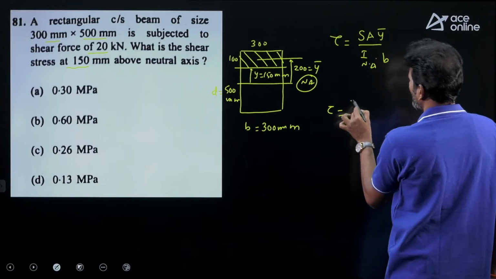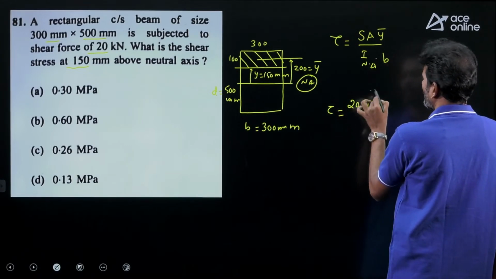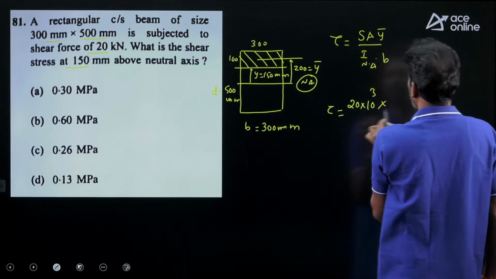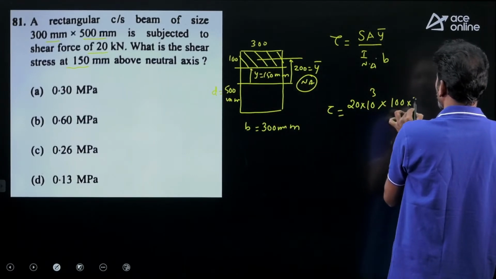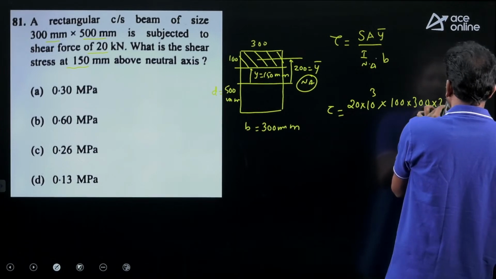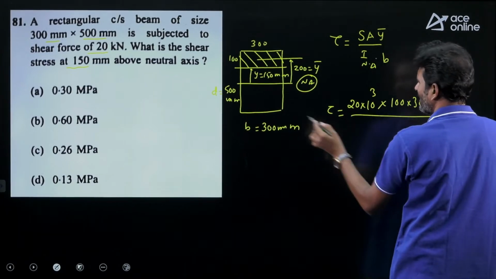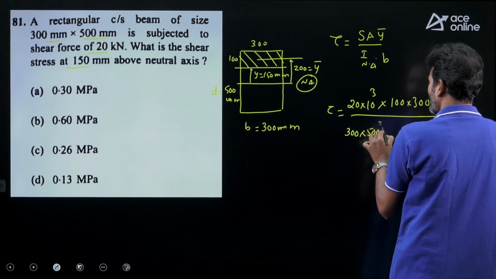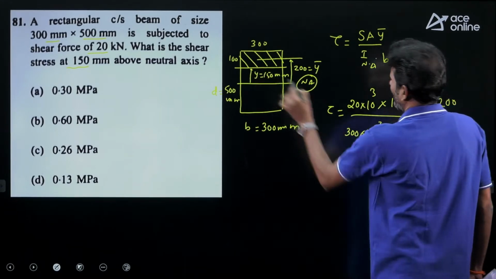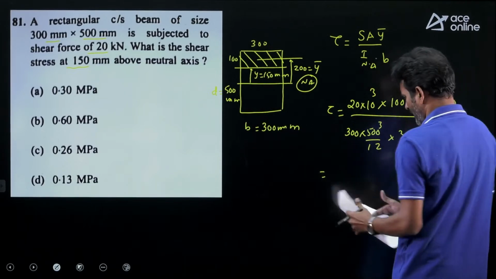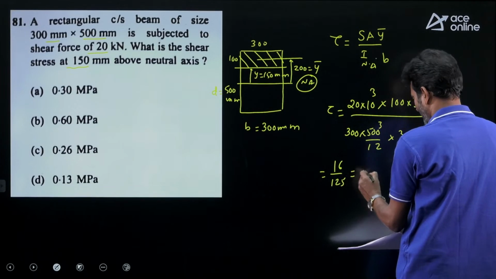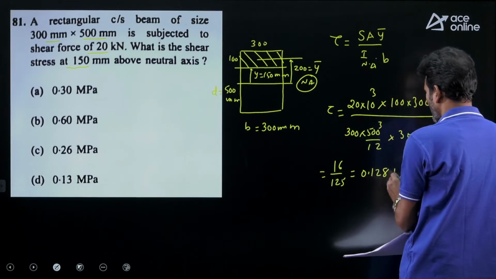Yes, it is given as 20 kilonewtons, which I am taking in newtons, and the area, this shaded area, I am considering 100 into 300. Y bar is 200 divided by I N A. It is a rectangular cross section, so B D cube divided by 12, and this is B. If you simplify, finally we have 16 divided by 125. After that we are getting 0.128 megapascal.